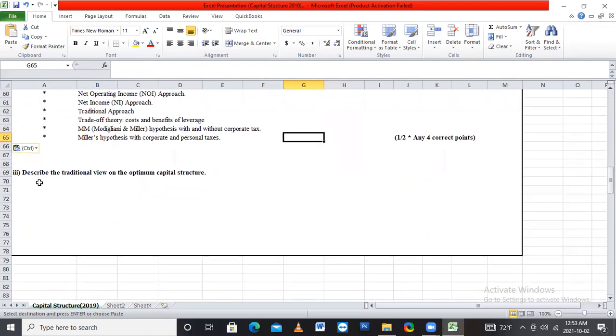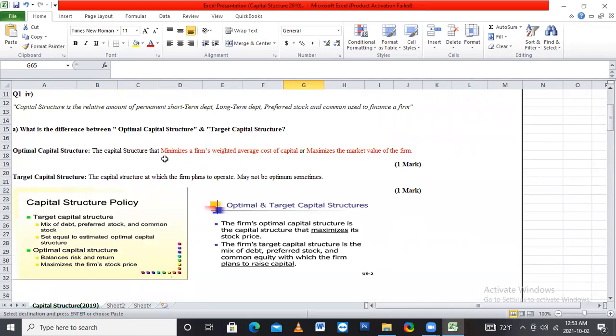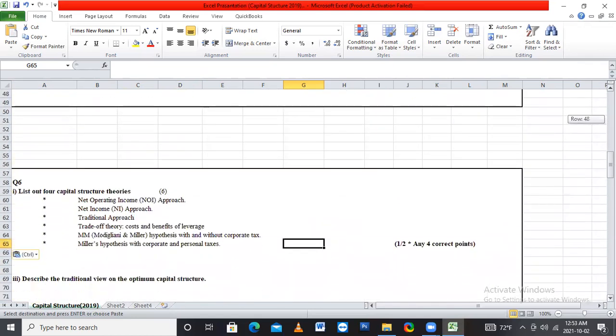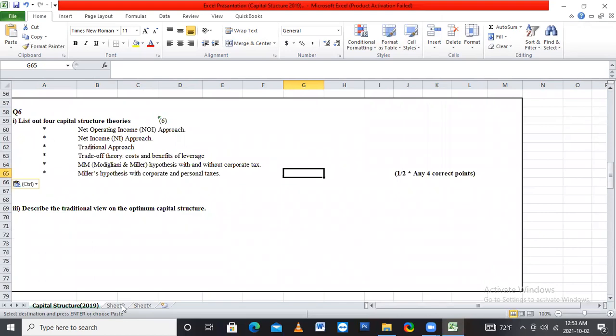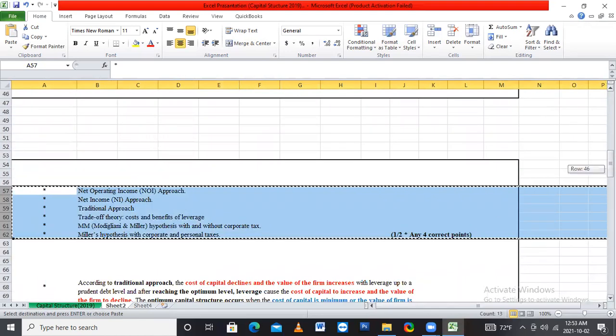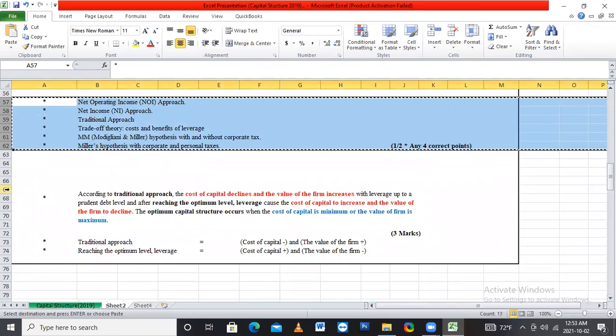And the next one is describe the traditional view on the optimum capital structure. Already we discussed the optimum capital structure in the first one, but here they ask something different. Describe the traditional view on the optimum capital structure. Already we discussed the optimum capital structure, that is minimizing the weighted average cost of capital and maximizing the market value of the firm. But here they ask the traditional view on the capital structure. So we want to add some points for that.